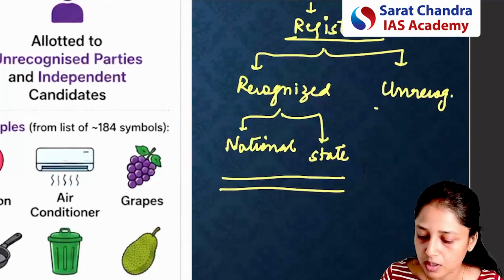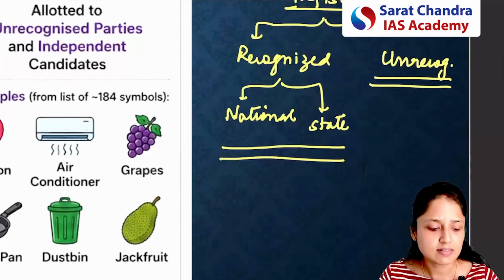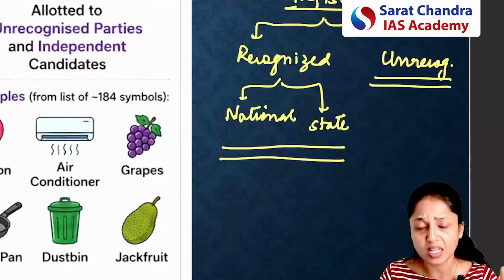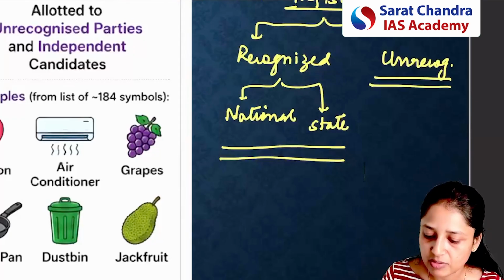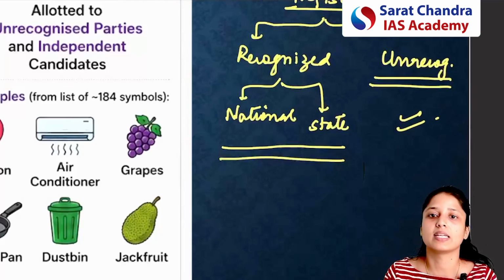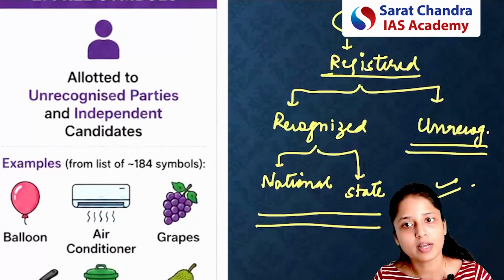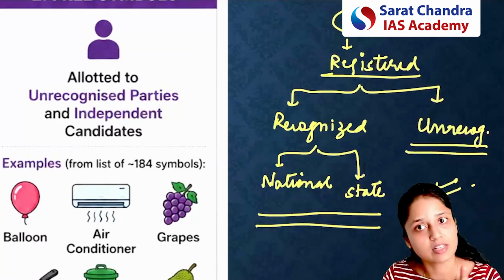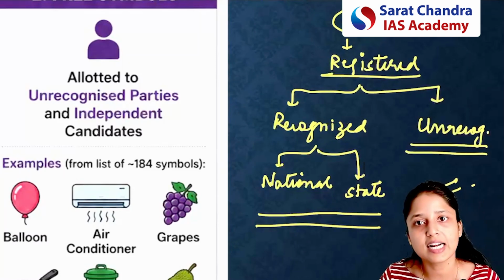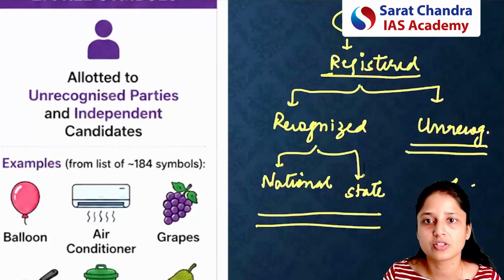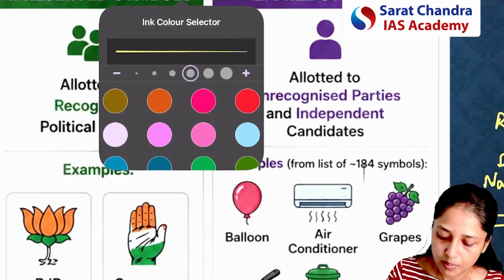But if we talk about the unrecognized registered political parties, these parties are still not able to gain that seat share percentage or the vote percentage. That's why they are still not recognized by the Election Commission of India. But please note, whether it is recognized or unrecognized, they are registered with the Election Commission of India. So if any group wants to be considered a political party, it has to be registered with the Election Commission of India. Now this discussion will become very easy.